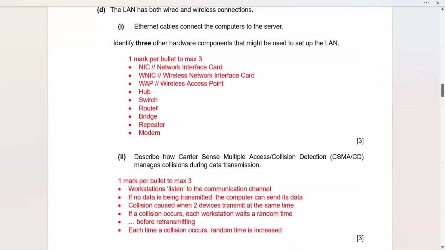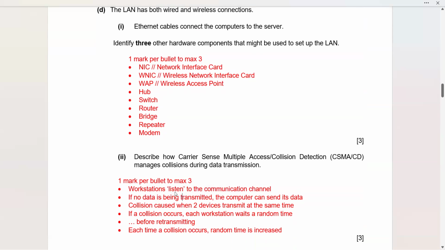Part D2. Describe how carrier sense multiple access with collision detection, or CSMA/CD, manages collisions during data transmission. It's a 3-mark question, so it means that they want me to write 3 valid points. If you remember what happens in CSMA, workstations are going to listen to the communication channel. This is very important. The word listen indicates the whole process. The first thing is it's listening to the communication channel.